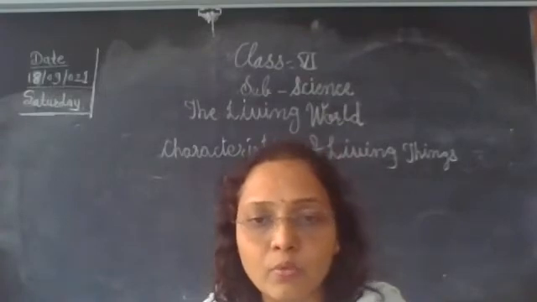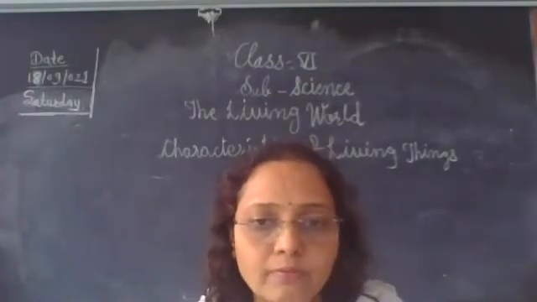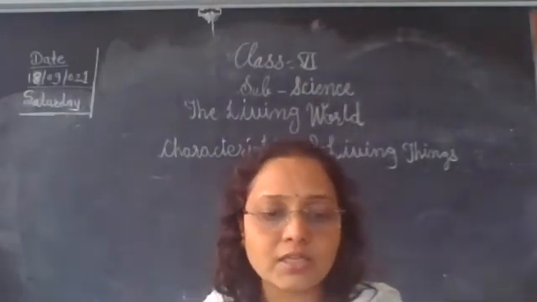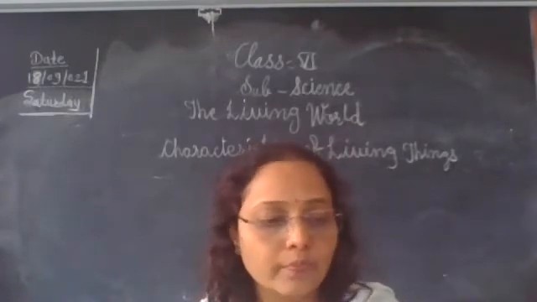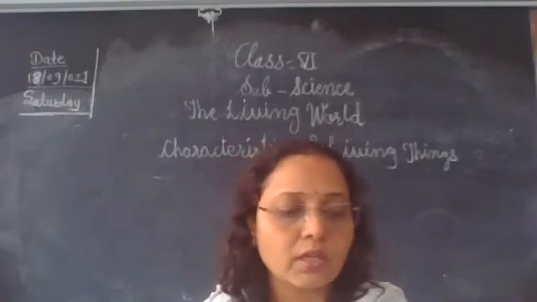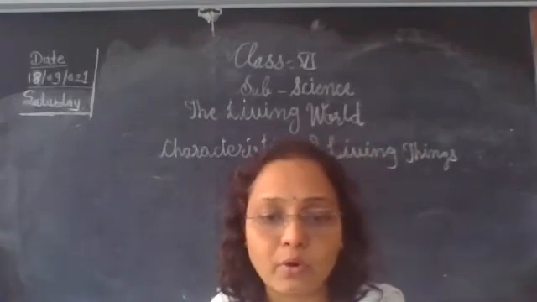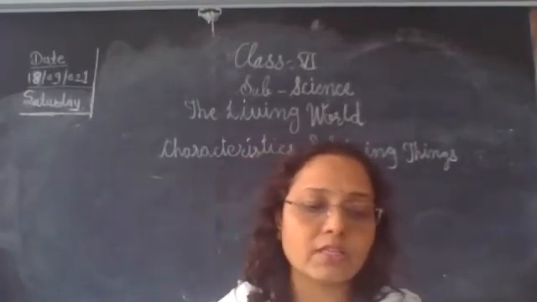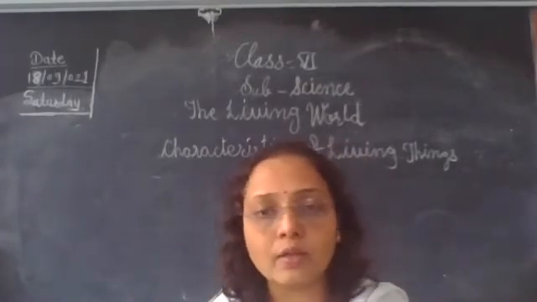The acacia tree, from which we get gum, we use that gum for sticking. So that acacia tree secretes a brown sticky substance that is called gum. That is a waste product. In some plants, waste produced is stored within the plant body. So plants also get rid of their waste through their leaves, which dry out and fall off.